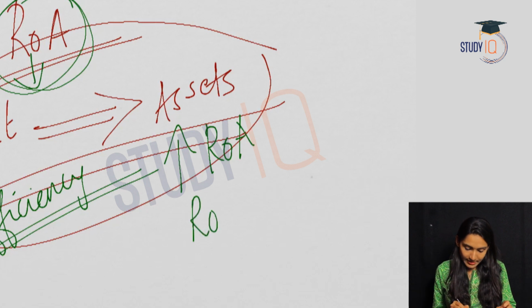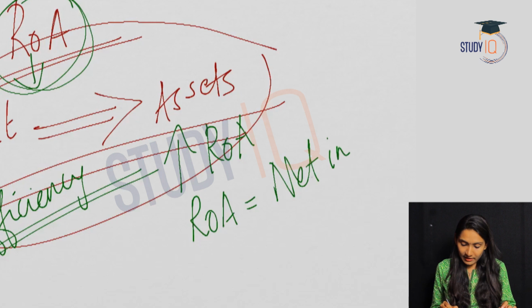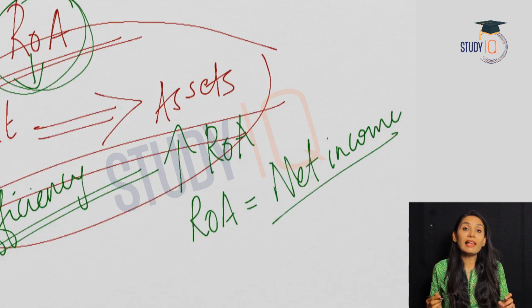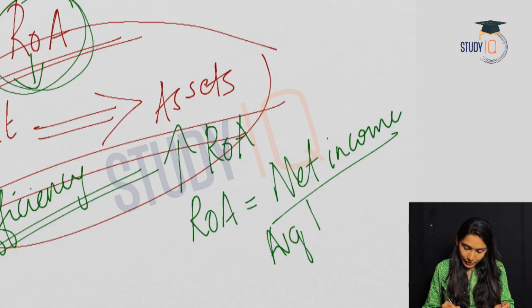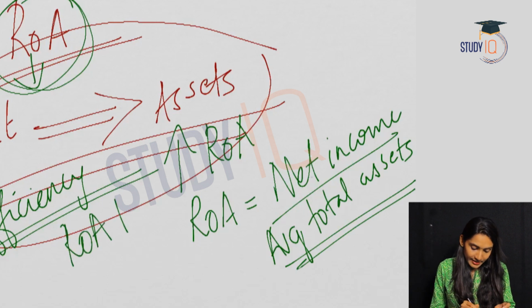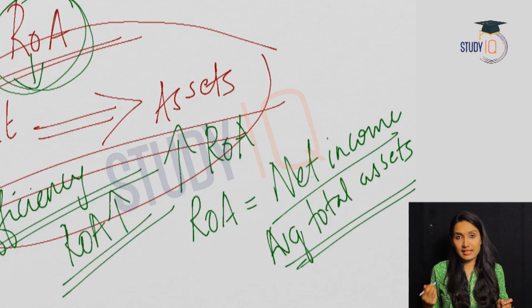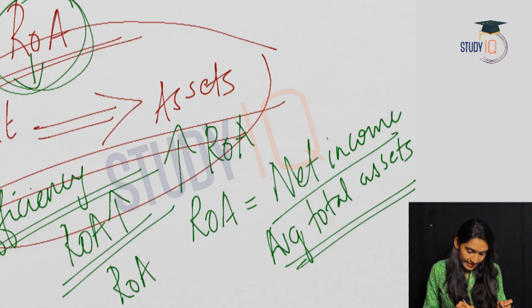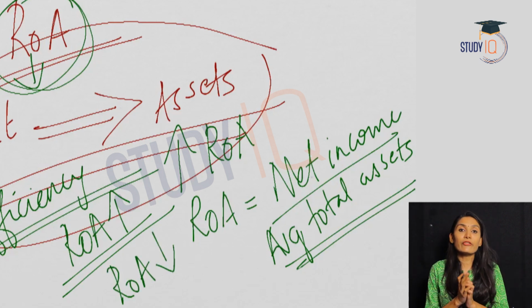Return on asset equals net income of a bank divided by total average assets. So if ROA is more, the bank is better utilizing its assets. And if ROA is less, there is lesser efficiency with regard to the utilization of the assets of the bank.